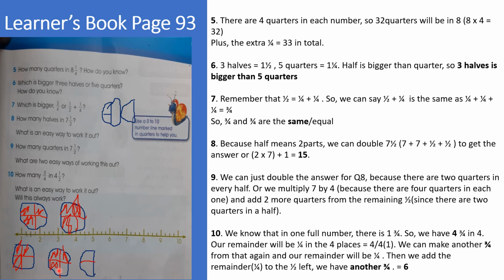But notice something. There is an excess. I have some remainder. Look at this. I have 1/4 left here, 1/4 left here, 1/4 left here, and another 1/4 left here. What does that mean? If I put all these 1/4 together, it will give me another one full whole.